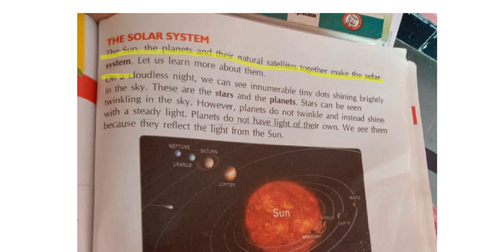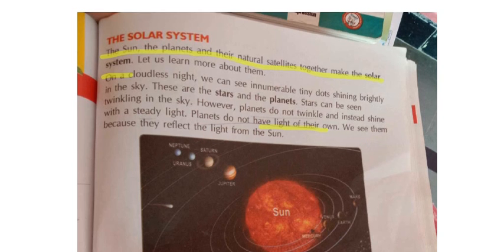They will not be having light. Planets will not shine on their own, or they don't twinkle. Then how will the planets be getting light? Because of the Sun. See here, planets do not have light of their own. Just now I told you, planets will not be having light of their own. Then how are they shining? We see them because they reflect the light of the Sun.